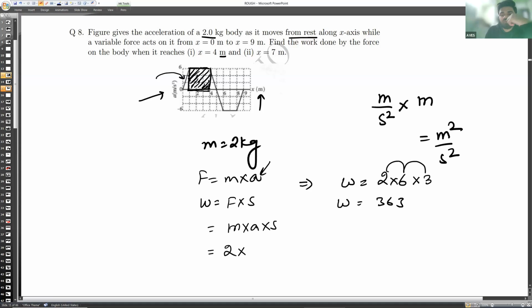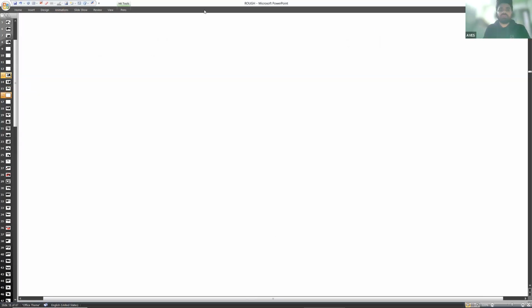Did you notice one thing here about work done? If I have a box like this with dimensions 6 and 3, the area under this box is 6 times 3, which is 18, and then you multiply it with the constant term, that is mass. So we can say that mass into the area under the acceleration-displacement graph gives the work done. This is very important. Let me explain. This is a very important question, so everyone, please concentrate.